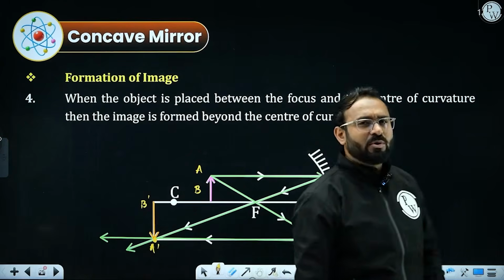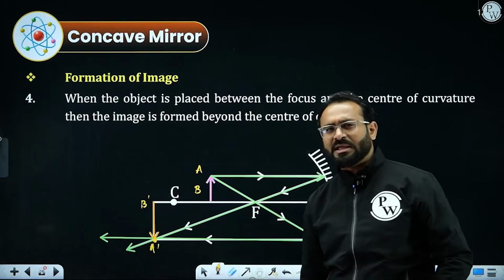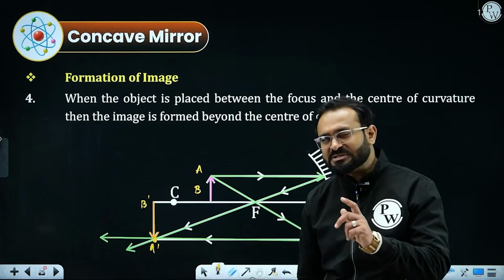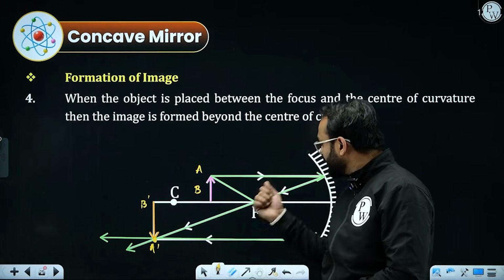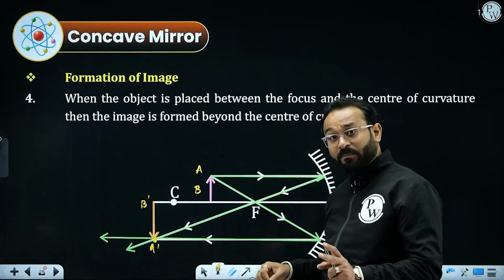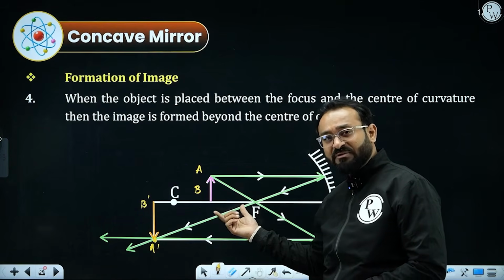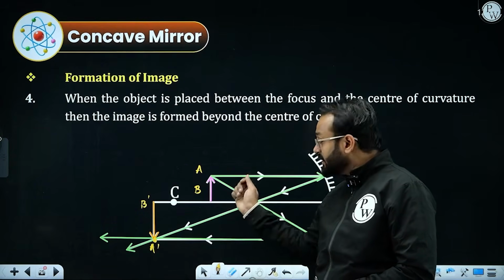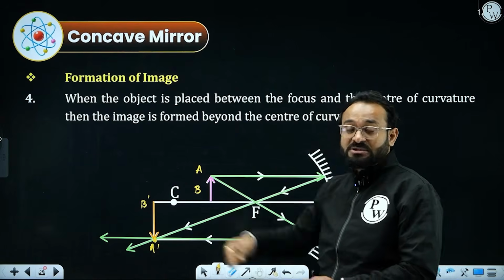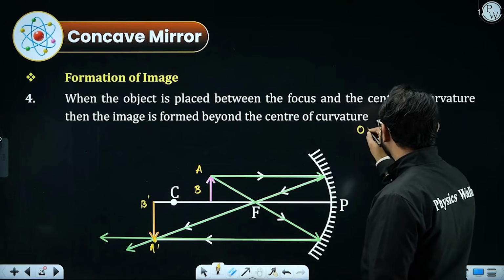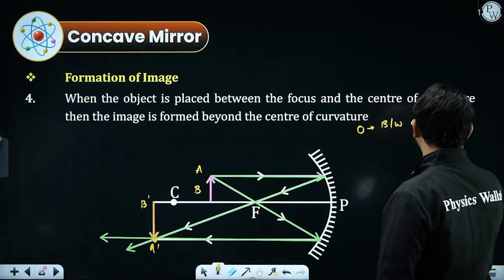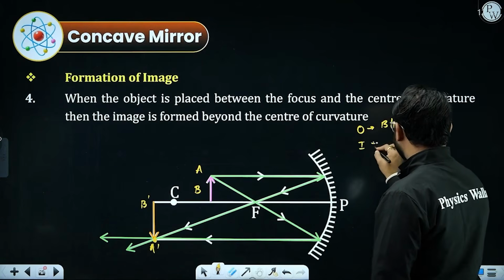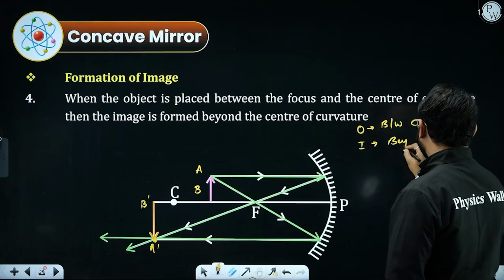Interestingly, if you have noticed in the case number 2, where the object was placed beyond center of curvature, image was between center of curvature and focus. Now when I am placing the object between center of curvature and focus, the image is obtained beyond center of curvature. So if I am going to place the object between C and F, the image will be formed beyond center of curvature.